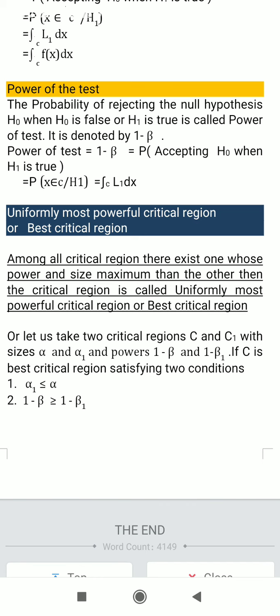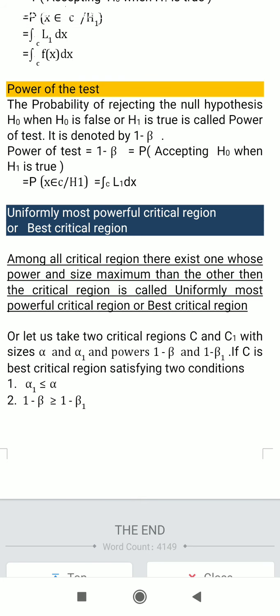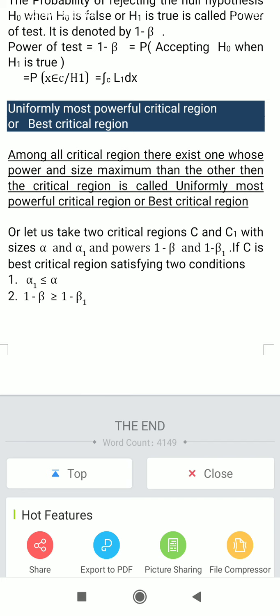Uniformly most powerful critical region. Among all critical regions, if there is just one whose power is maximum for a given size, then that critical region is called the uniformly most powerful critical region, or best critical region. For example, let us take two critical regions C and C1 with sizes alpha and alpha 1 and powers 1 minus beta and 1 minus beta 1. C is called the best critical region if it satisfies two conditions: alpha 1 less than or equal to alpha, and 1 minus beta greater than or equal to 1 minus beta 1.